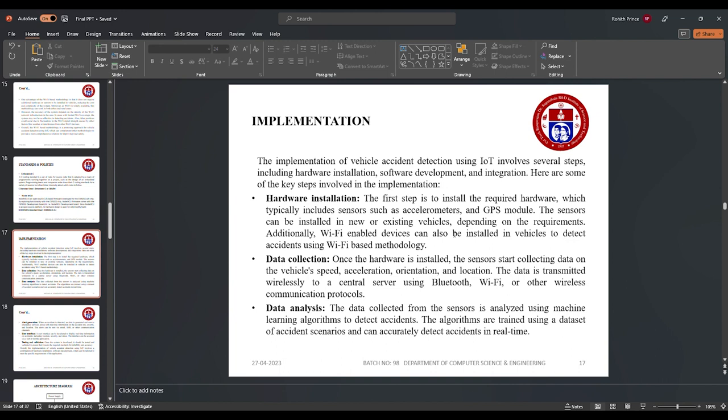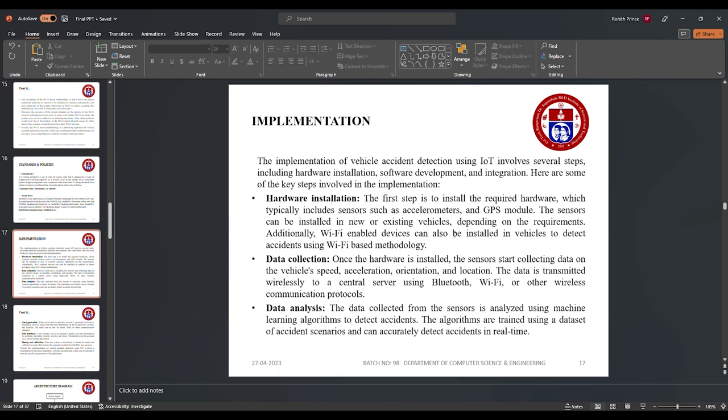Implementation has different keys involved in this project. The first one is hardware installation. The hardware installation makes sure that all the sensors and components available in this project are installed on the project. And the data collection is done by the sensors, collecting the information which is sensed by the sensors.